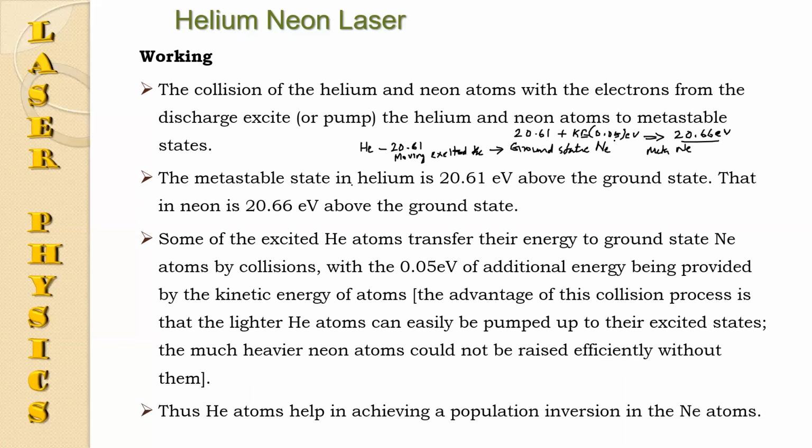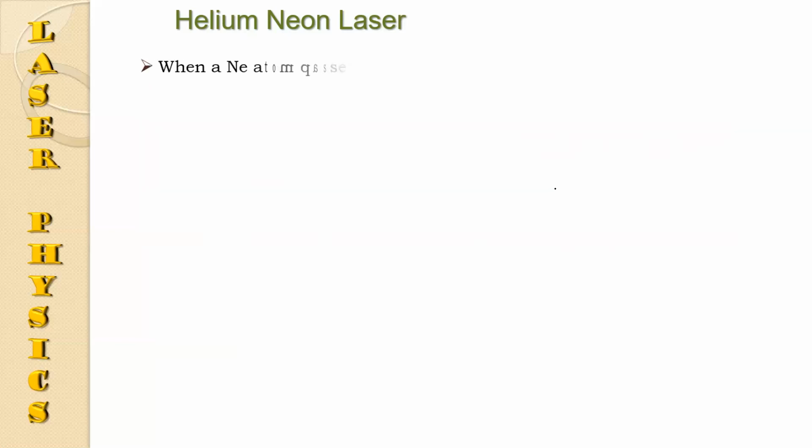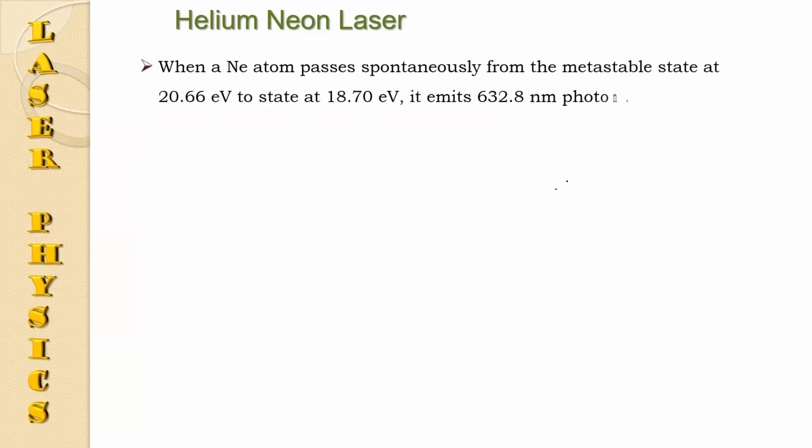Thus, helium atoms help in achieving population inversion in the neon atoms. When neon atoms pass spontaneously from the metastable state 20.66 electron volt to a state of 18.70 electron volt, they emit a photon of 632.8 nanometer wavelength.